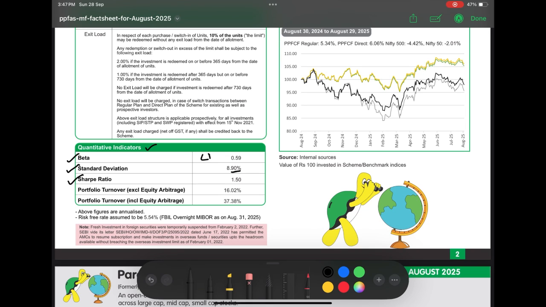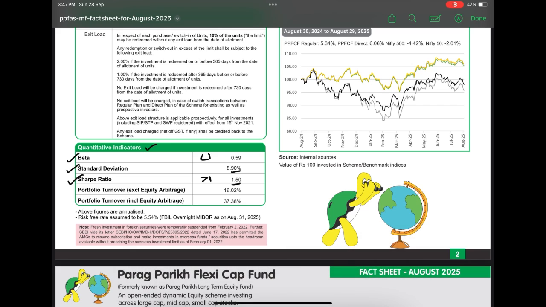It is a measure of risk adjusted return. It tells you how much extra return you are earning for a unit of risk you take. With a Sharpe ratio of 1.5, it can be indicated that having a Sharpe ratio of greater than 1 is considered to be a good indicator, which is better than the other flexi-cap funds, mainly because of the lower standard deviation that the fund is able to maintain.